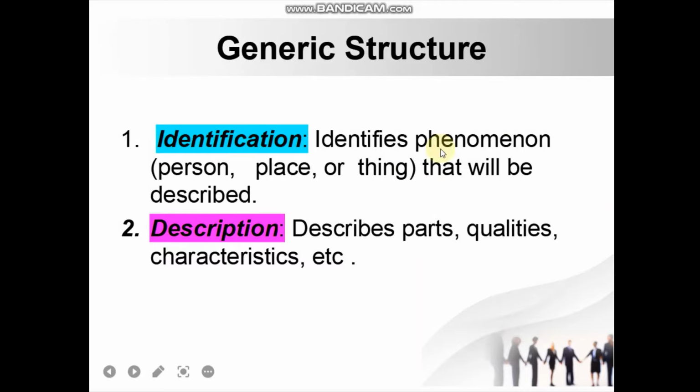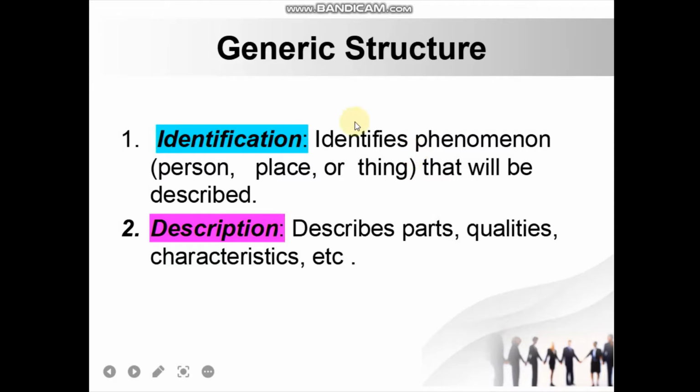Okay, first of all we are going to talk about the generic structures in descriptive text. There are two parts of generic structures in descriptive text. What is number one? Number one is identification. What does it mean?